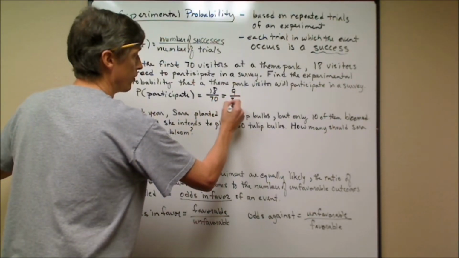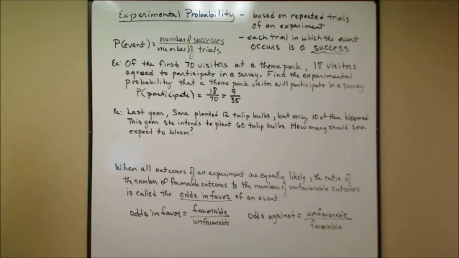Now that one will simplify because you can divide top and bottom by 2, and this simplifies to 9 over 35. If you get a phone call late at night and it's somebody trying to sell you something and you hang up on them, but you keep getting phone calls, it's because some people, when they call, will buy whatever is being sold. And so based on that, they'll continue to call people hoping to find more sales. So if nobody bought anything based on a late call like that, then they eventually would stop because it wouldn't be feasible to pay somebody money to make phone calls if nobody's bringing any money in from sales.